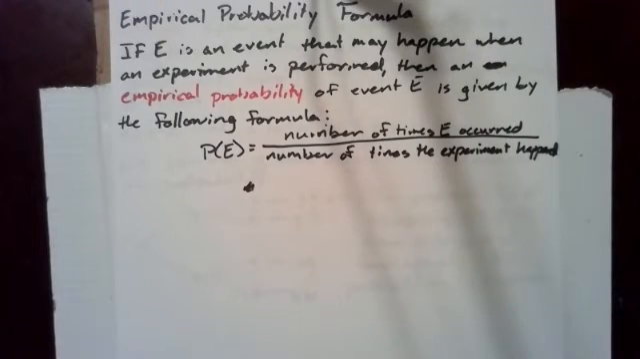The empirical probability formula. If E is an event that may happen when an experiment is performed, then an empirical probability of event E is given by the following formula. P of E, the probability of E, is equal to the number of times E occurred divided by the number of times the experiment happened.